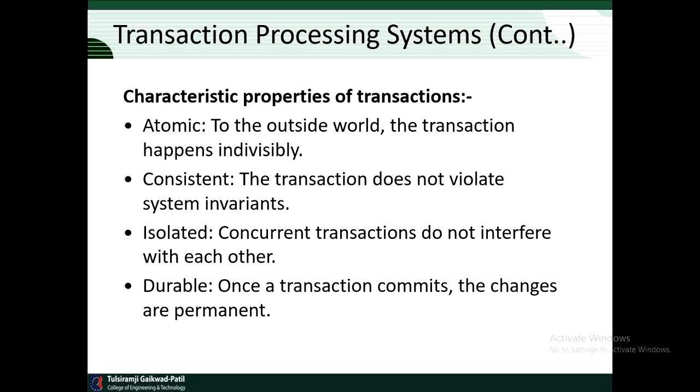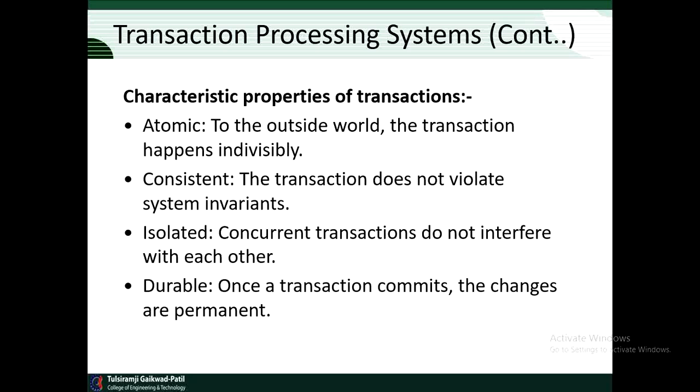The first key property exhibited by all the transactions is that they are atomic. This property ensures that each transaction either happens completely or not at all, and if it happens, it is a single individual action.